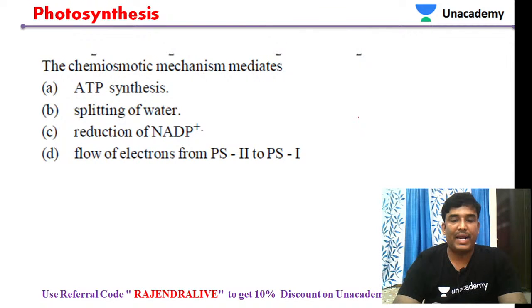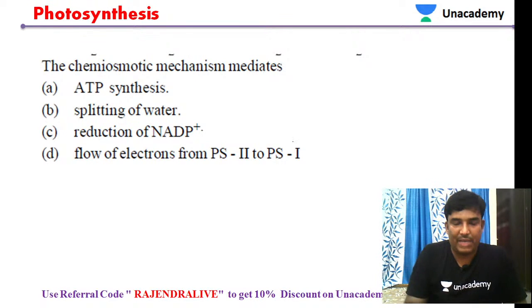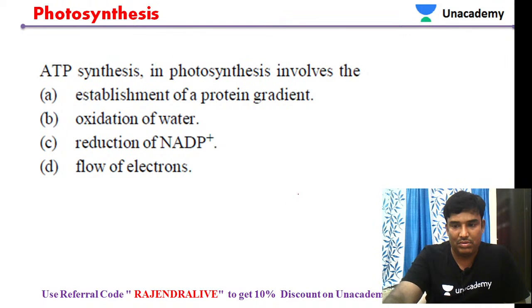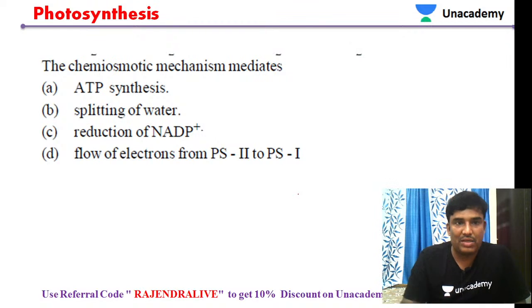Chemiosmotic mechanism mediates. That was the next question. So what does the chemiosmotic mechanism mediate? The main purpose of this is to mediate ATP synthesis.